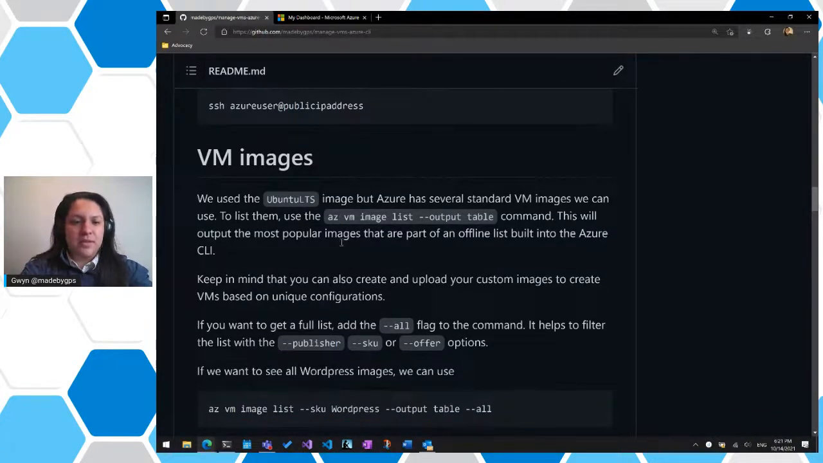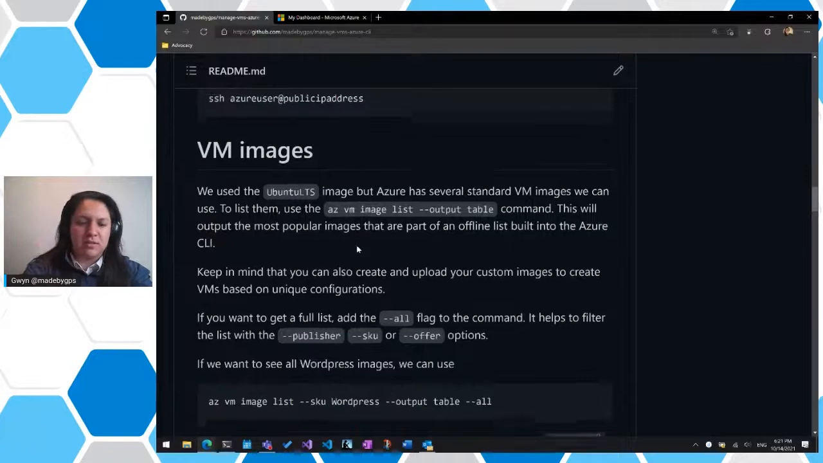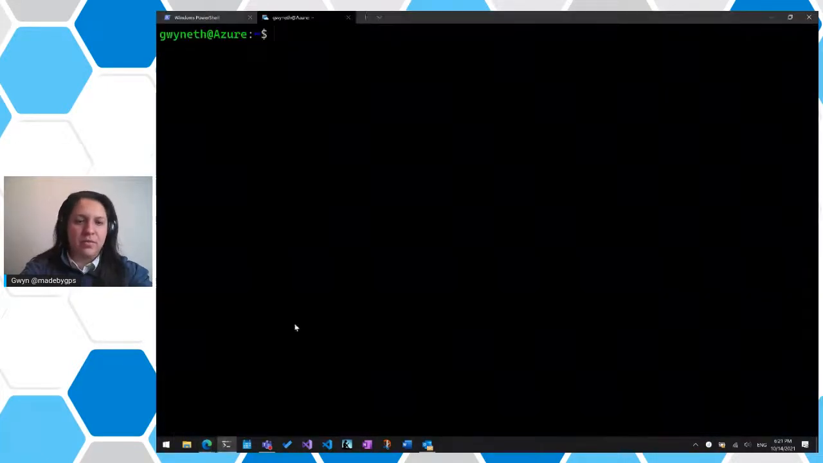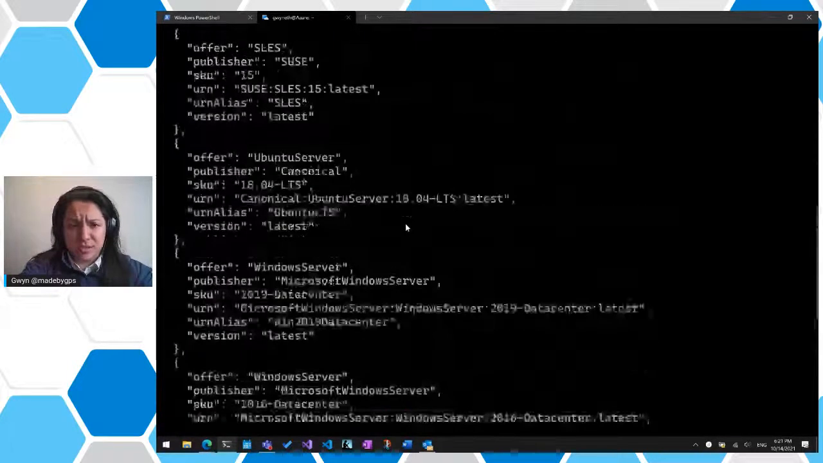Now, there's this actually pretty neat command that'll show us the most popular images that are used, and it's like an offline list, so it's pretty quick to use. And that is az vm image list. So if we bring this up, az vm image list, this is actually a cool time to show you the output parameter. So if I hit this, it gives us everything in JSON.